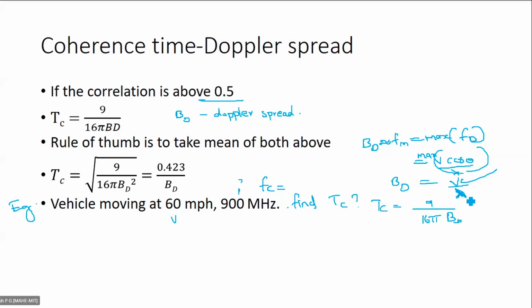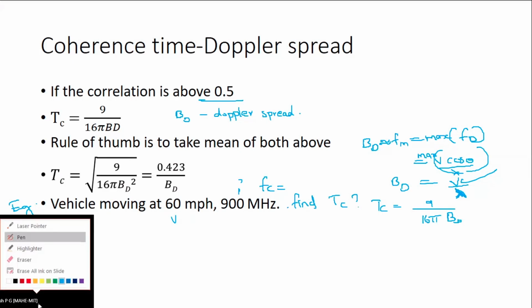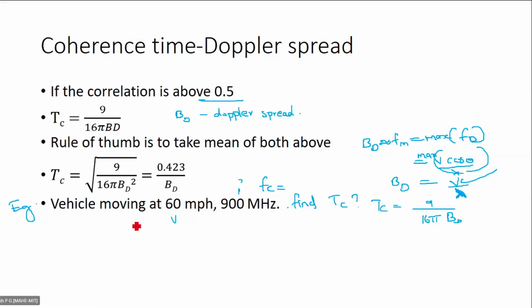So from FC you can find lambda, and you can put those values here, and you can find Tc. Someone please find the value of Tc. Not someone, everyone, please.